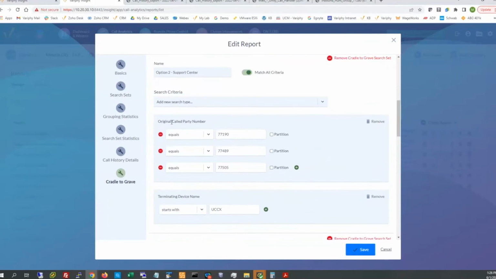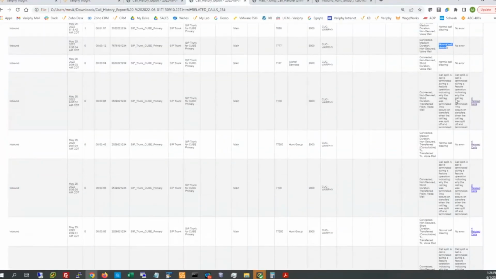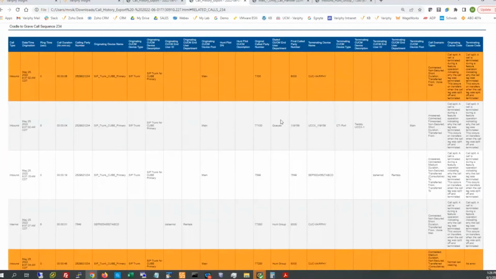So I'm keying off of some triggers that we saw in here. Original called party number, and then also utilizing the device pattern. As you've played with Verify before, you certainly know that we have plenty of filterable options in here. So let me comb through here real quickly. Here's what I'm looking at.